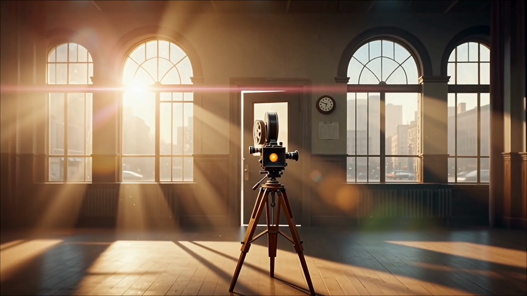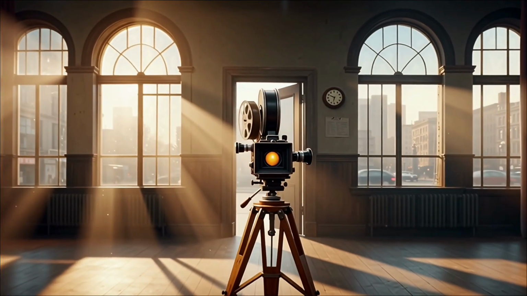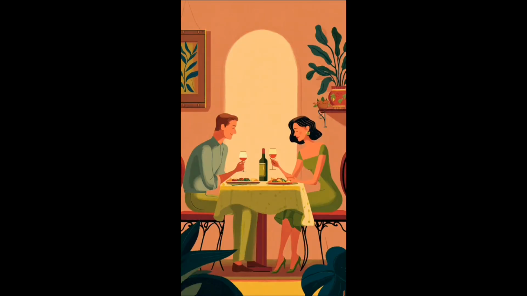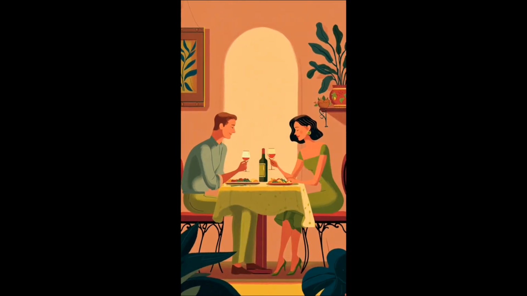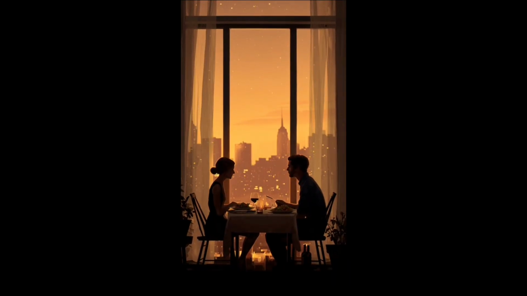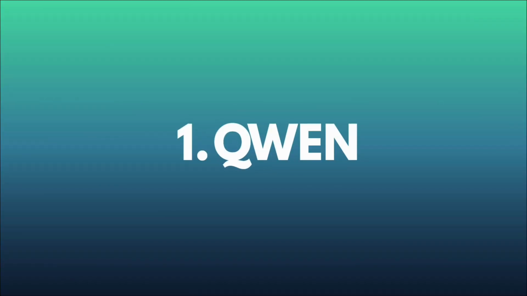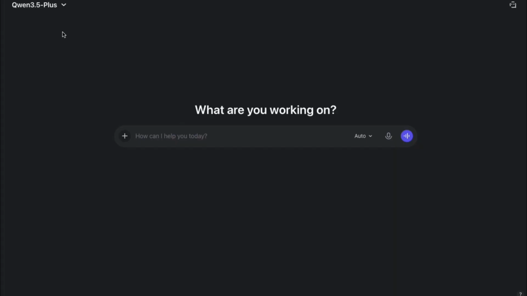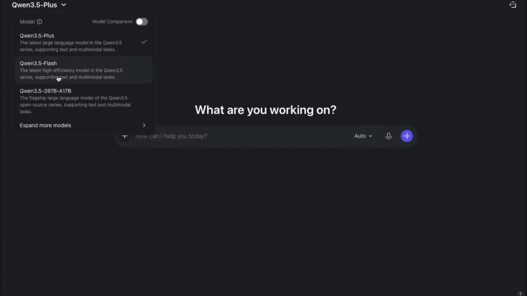There are alternatives that do almost the same thing, and some can even be better if you know how to use them properly. Today, I'm going to show you two powerful tools and exactly how to use them for both images and videos. The first one is Qwen. This is seriously underrated. It's fast, creative, and perfect for generating visuals or even story prompts. Let me show you how it works for images.